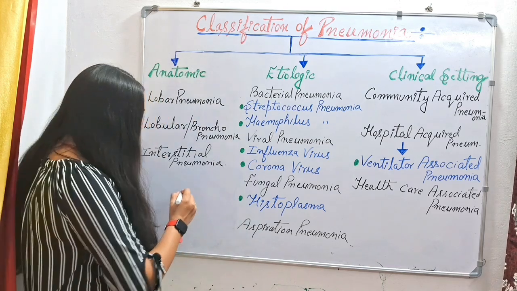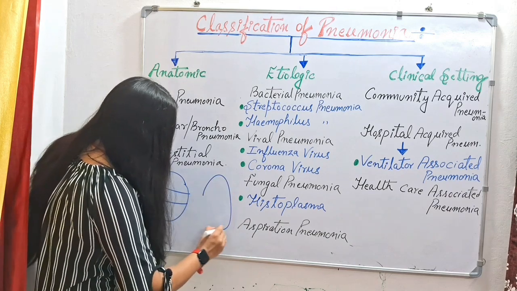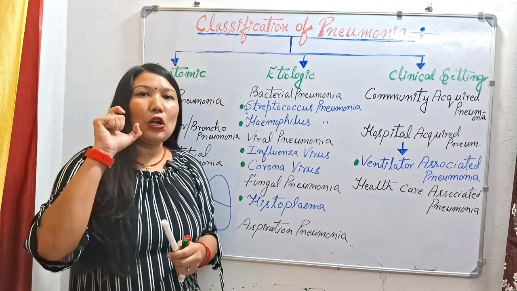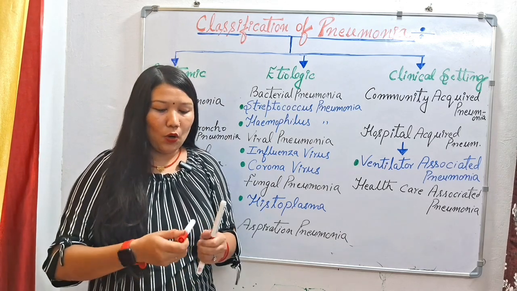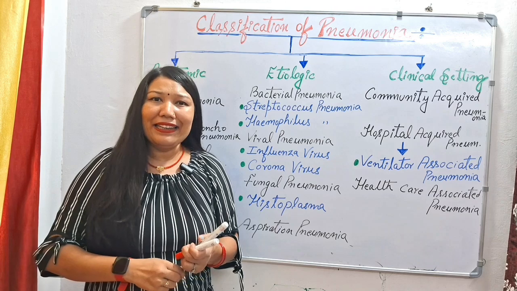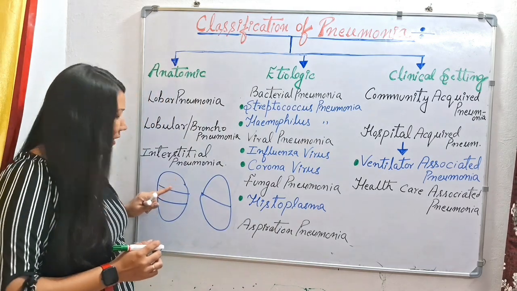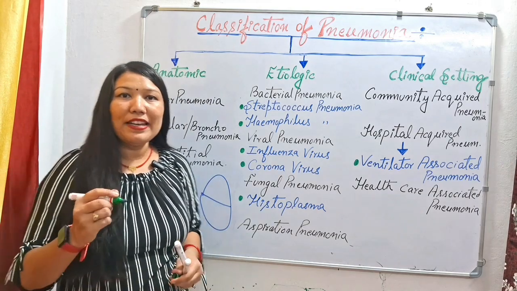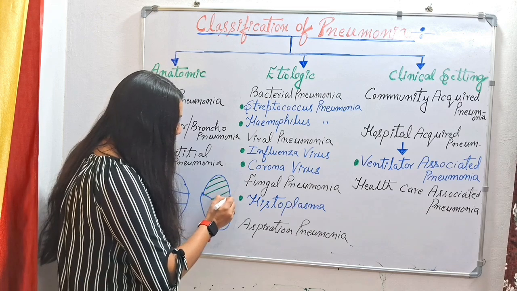Okay, so we all know that there are three lobes in the right lung and only two lobes in the left lung. If one particular lobe or segment is affected, that is called lobar pneumonia. It can happen in any segment of the lung, in the upper, middle or lower segment. So one particular lobe is affected here, with consolidation formation in that lobe of the lung.